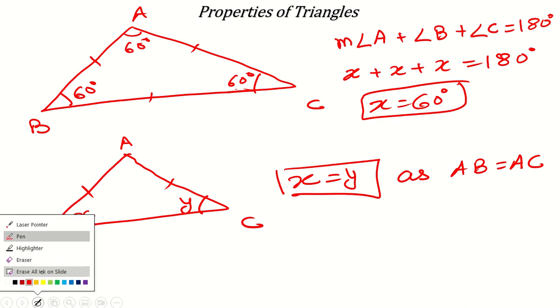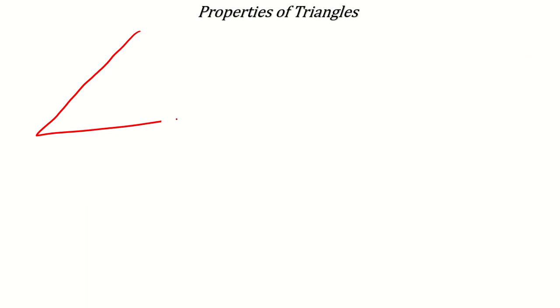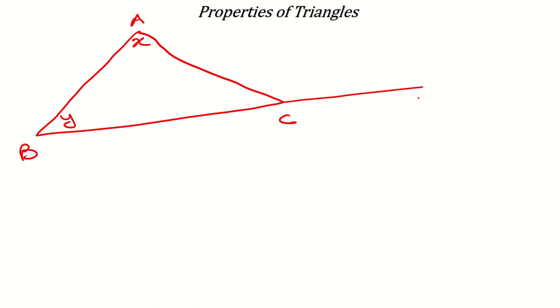Now another property of triangle is the exterior angle. Exterior angle means, suppose we have this triangle ABC with internal angles x and y here, and this side is extended up to D and this angle is Z. So Z is the exterior angle. What is the exterior angle property? The exterior angle property is that Z will be equal to x plus y. It means any exterior angle is equal to the sum of its two opposite interior angles.